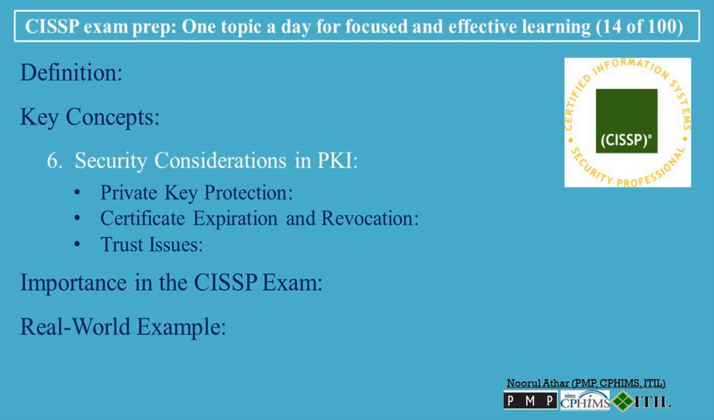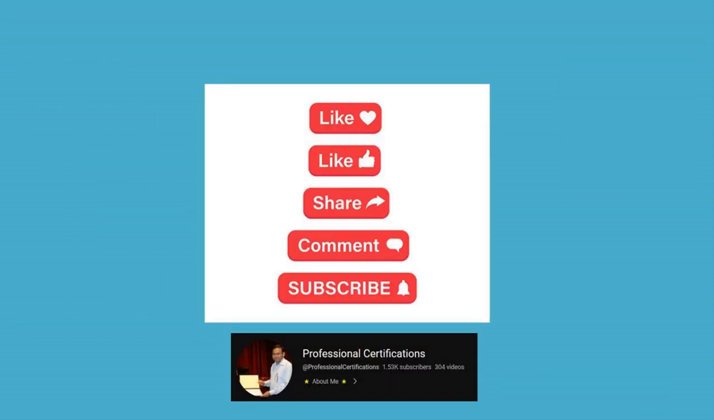Real-world example: when you visit a secure website, for example, a bank's site, your browser checks the website's digital certificate. This certificate, issued by a trusted CA, contains the public key of the website and proves its identity. Your browser uses this public key to establish an encrypted TLS connection, ensuring that the data exchange between you and the website is secure and private.